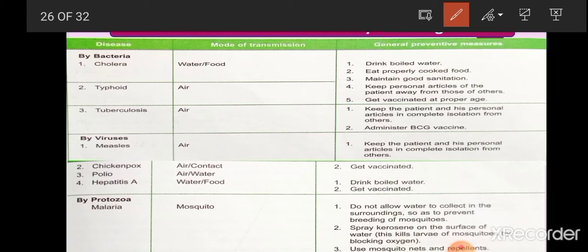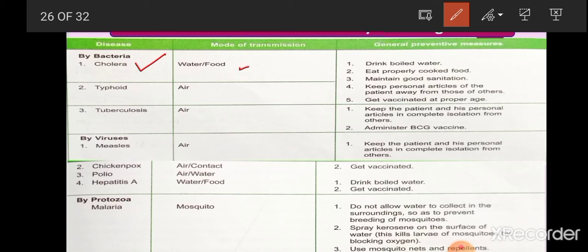So the first one is cholera. Cholera is a bacterial disease. It is caused by one bacterium, that is Vibrio cholerae. The mode of transmission is water and food, meaning if water or food is infected by this bacteria, and these two are consumed by human beings, then they will enter our body and cause cholera.